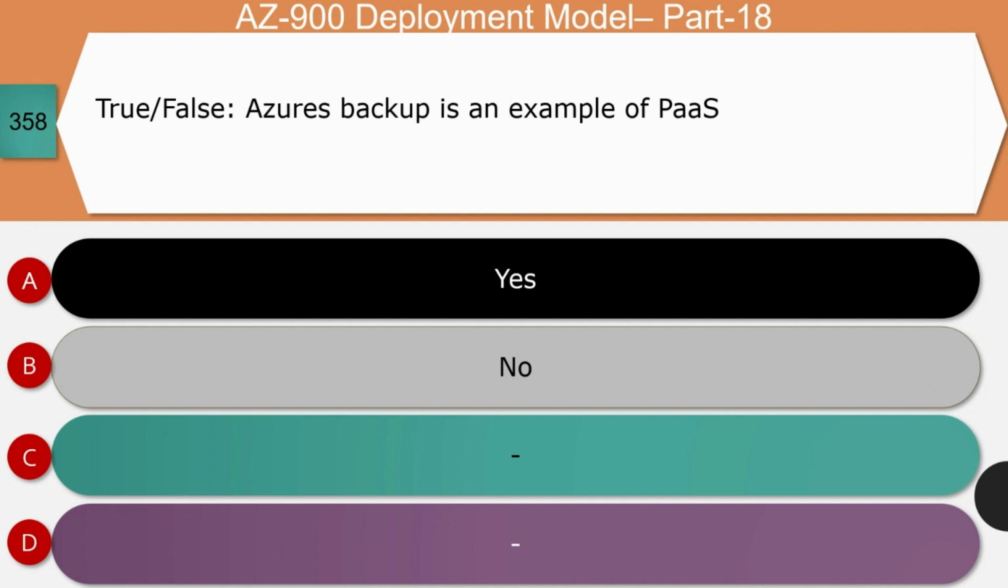Next question: true or false? Azure Backup is an example of platform as a service. Is it yes or no? The right answer for this question is yes. Let's see the reason. Azure Backup automatically allocates and manages the backup storage. This helps in simplifying the data protection and secures it from ransomware attacks. It is an example of platform as a service, and so A is the answer.